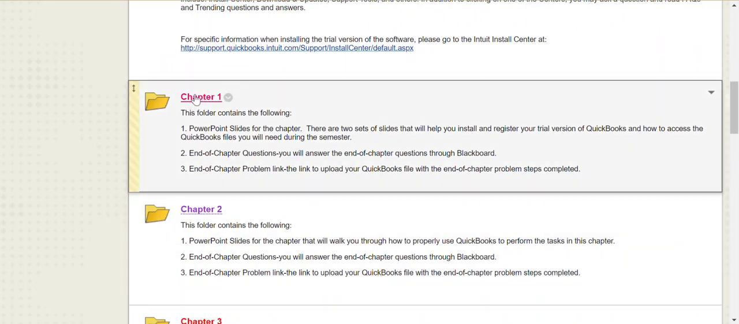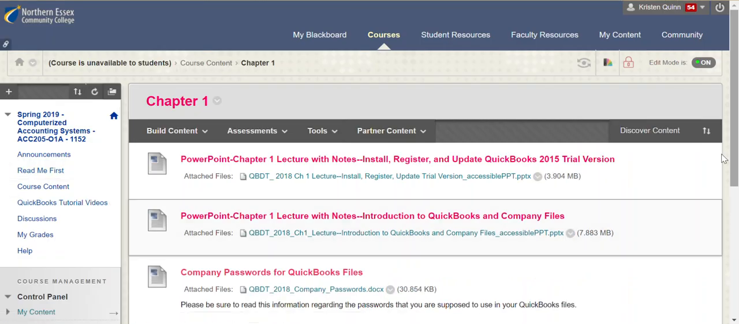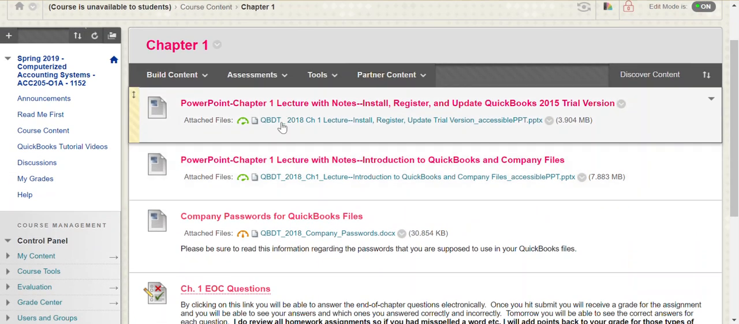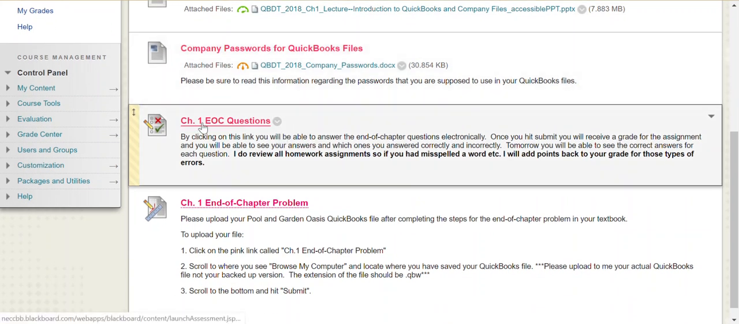And again, in each chapter, you're going to find some information. So for example, in chapter 1, you are going to find a PowerPoint set that's going to show you how to install and register your QuickBooks. You're also going to find the chapter 1 PowerPoint. You're going to find some information regarding the company passwords for the QuickBooks files. Here is where you're going to put in your end of chapter question answers.